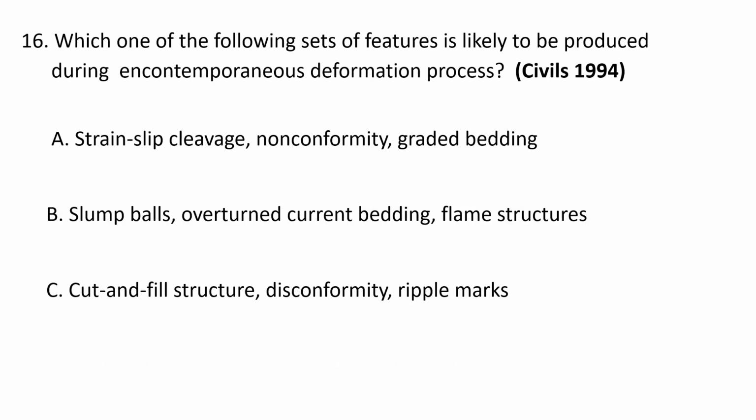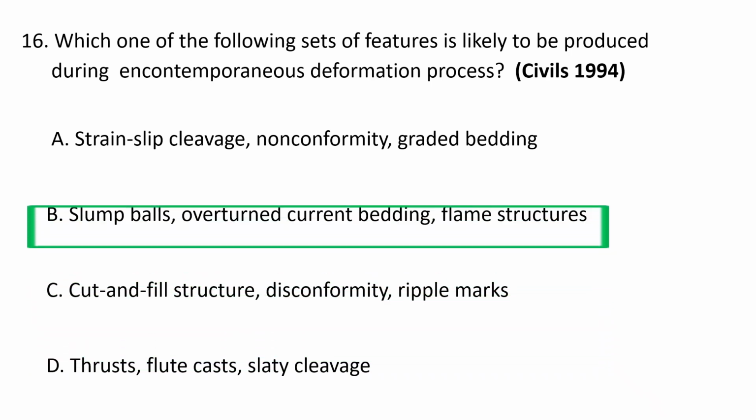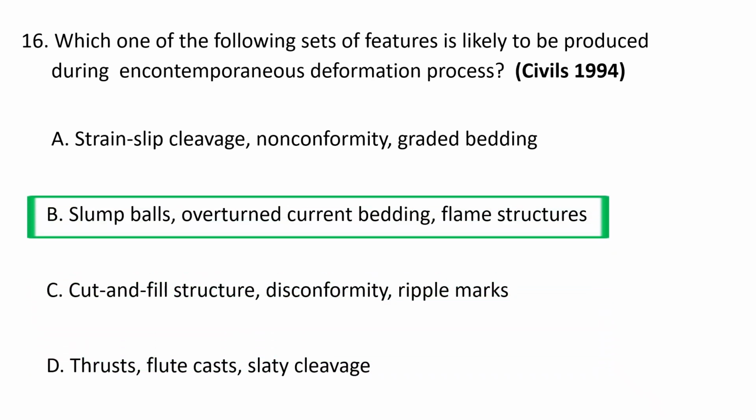A, strain slip cleavage, non-conformity, graded bedding. B, slump balls, overturned current bedding, flame structures. C, cut and fill structure, disconformity and ripple marks. D, truss, flute cast and slaty cleavage. So the correct option goes as B. Slump balls, overturned current bedding and flame structures are formed during contemporaneous deformation process.